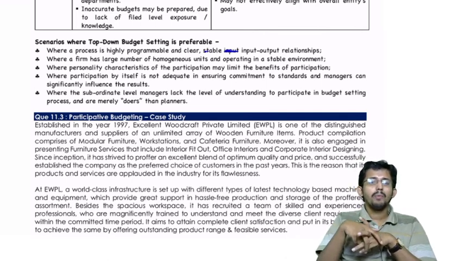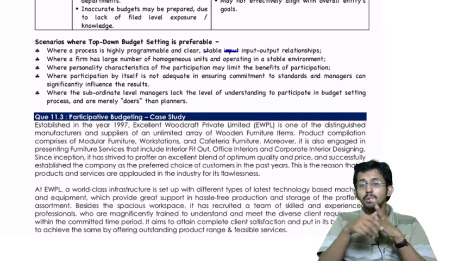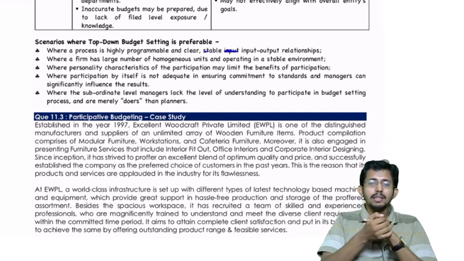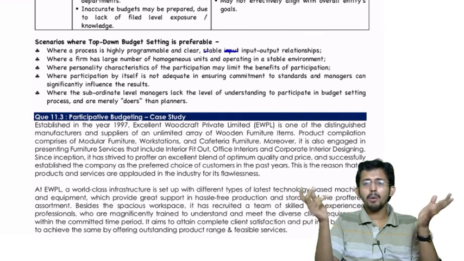Okay, now next, where a firm has a large number of homogeneous units and is operating in a stable environment. What does it mean? This is a situation where the firm has many units, a large number of units.